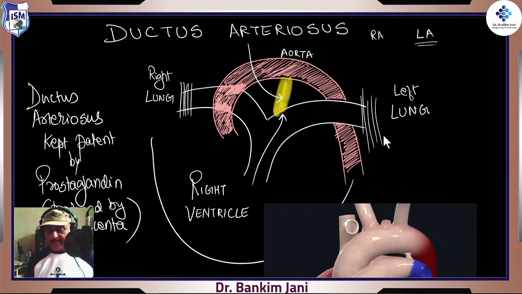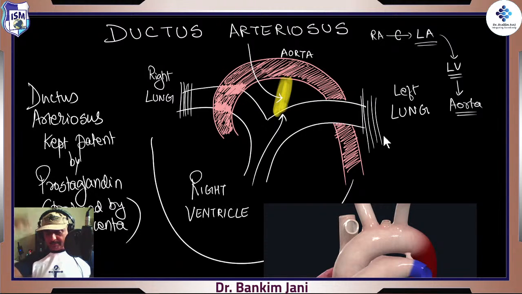It came from the right atrium, via the foramen ovale. From the left atrium, it will go into the left ventricle. Correct? From the left ventricle, it will go into the aorta. Everything is looking so good. And from the aorta, it would be circulated into the entire body. So far, fine.